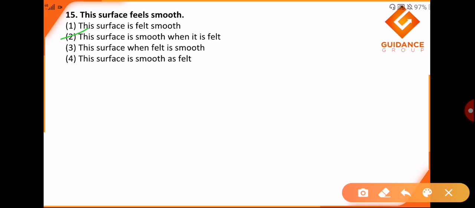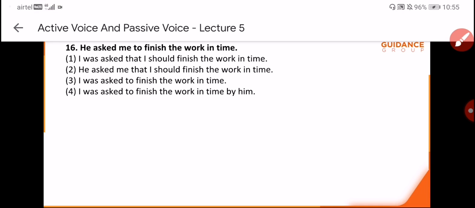This surface when felt is smooth will not come. It won't be in that manner. It will be in the manner this surface is smooth when it is felt. Just keep this in mind, students, that these are some basic nuances that you need to be aware of. This surface is smooth when it is felt. In our next question we will see some similar example.